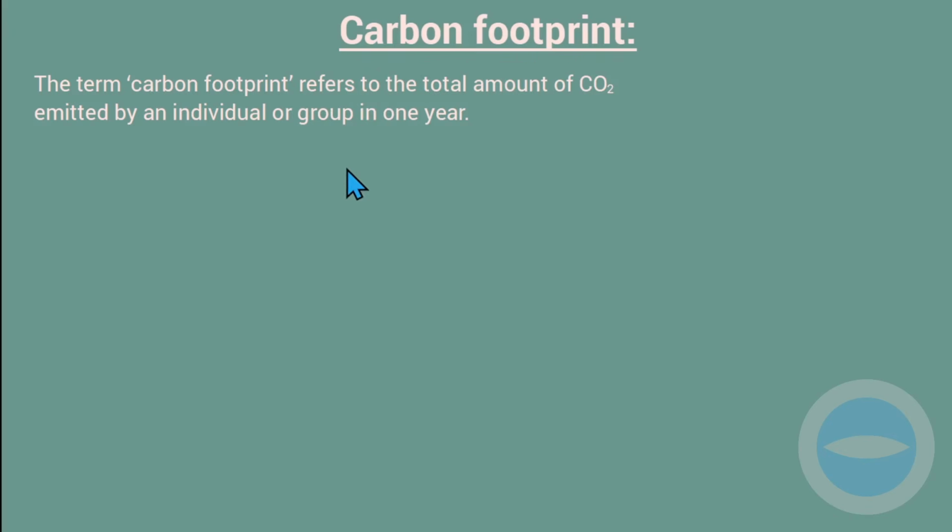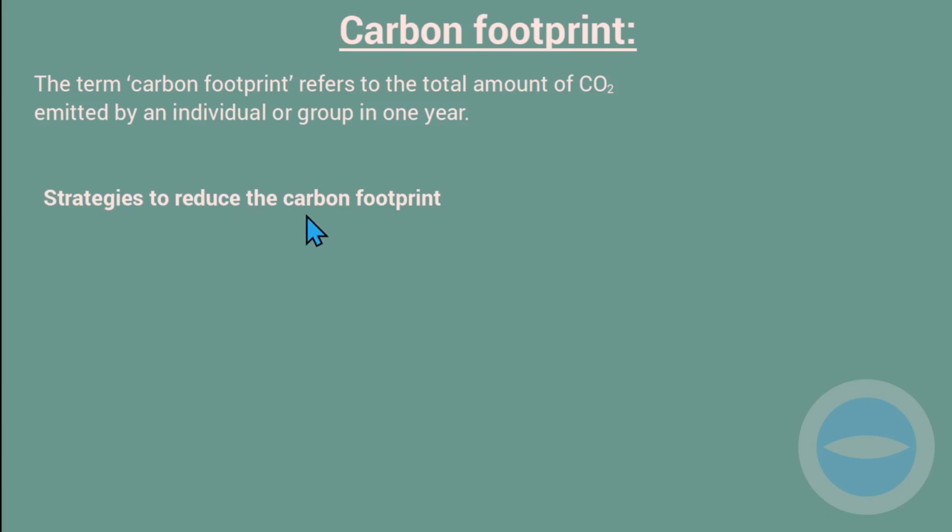So we have a light carbon footprint, which is a small quantity of carbon dioxide released, and then we have heavy carbon footprint. When we talk about heavy carbon footprint, a large quantity of carbon dioxide is released. So now, the strategy to reduce the carbon footprint.